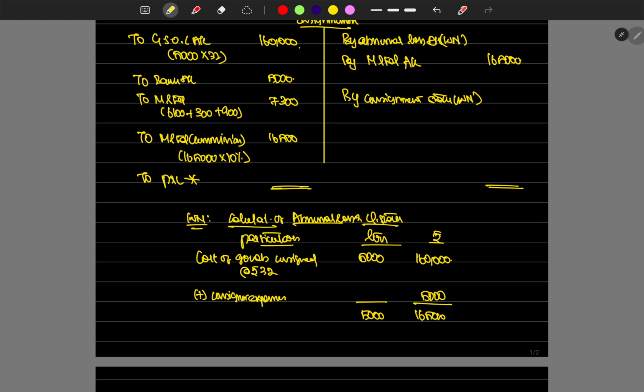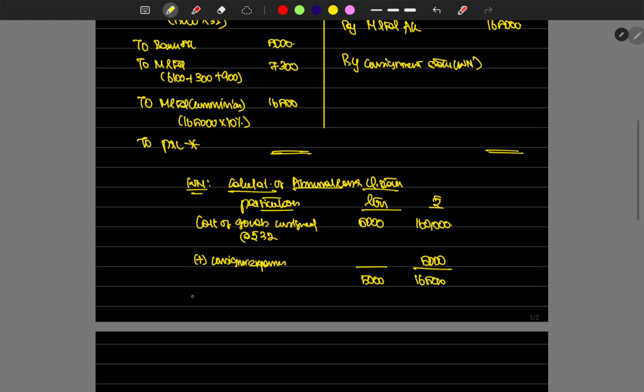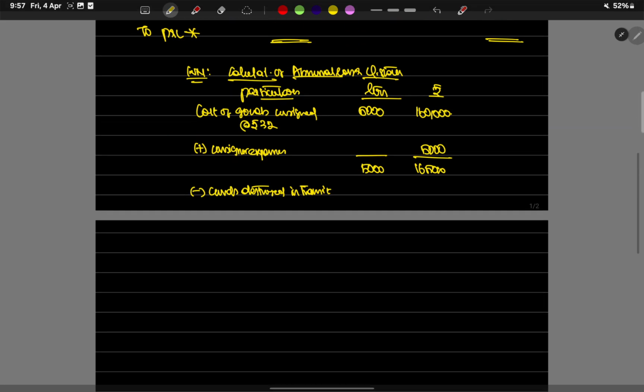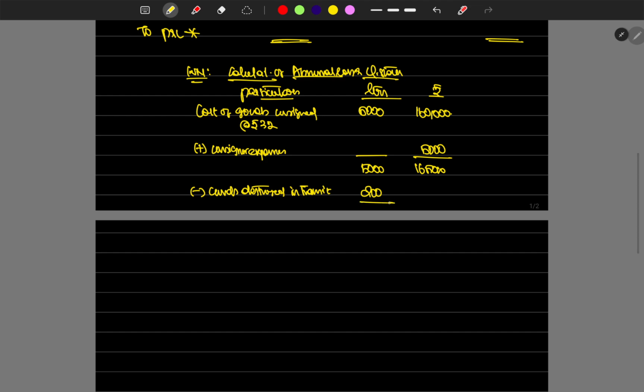1,65,000 for 5,000 liters. Okay, then there is a loss that happened, the abnormal loss. Goods destroyed in transit. Okay, how much goods have been destroyed in transit, which is 200 liters.